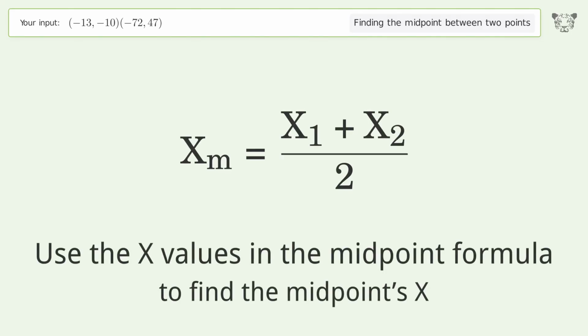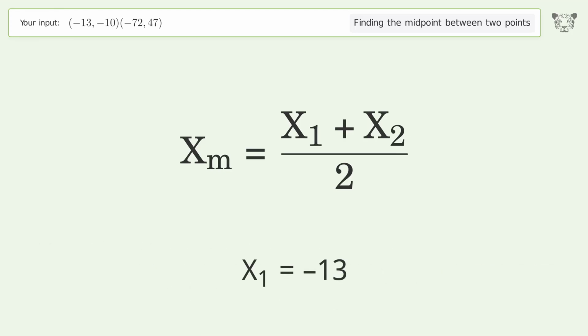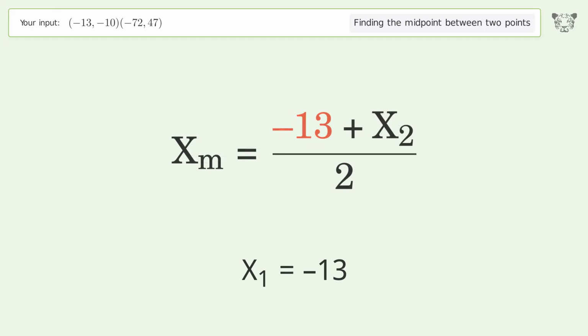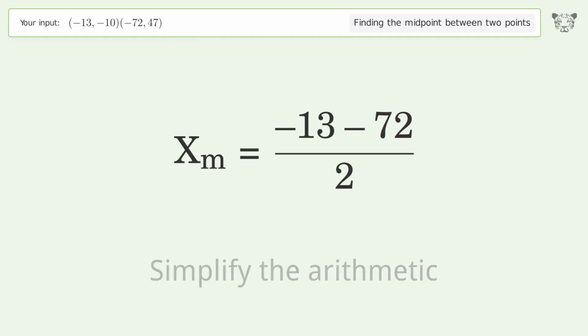Use the x values in the midpoint formula to find the midpoint's x. x1 equals negative 13. x2 equals negative 72. Simplify the arithmetic.